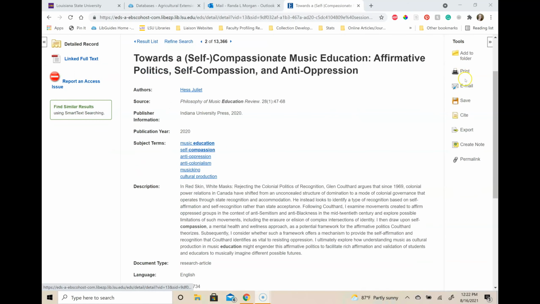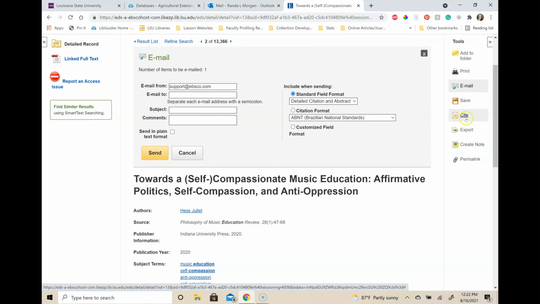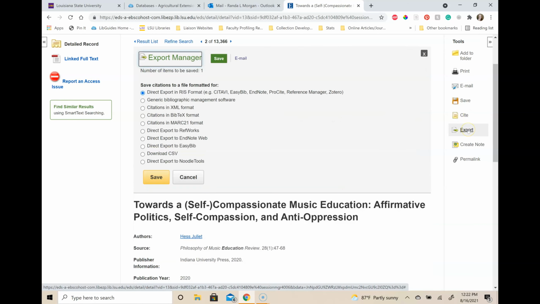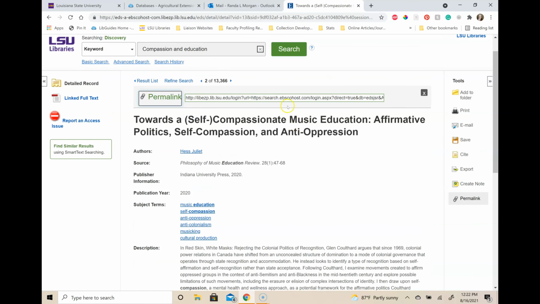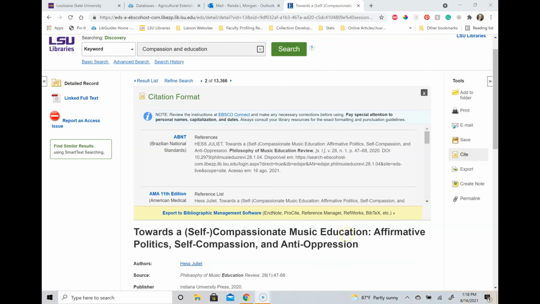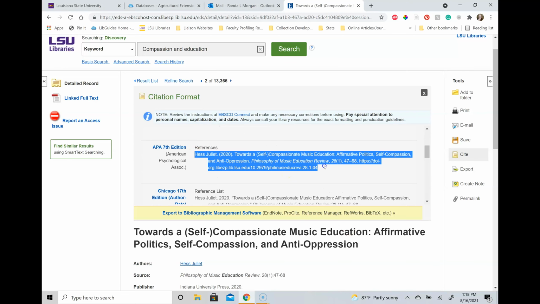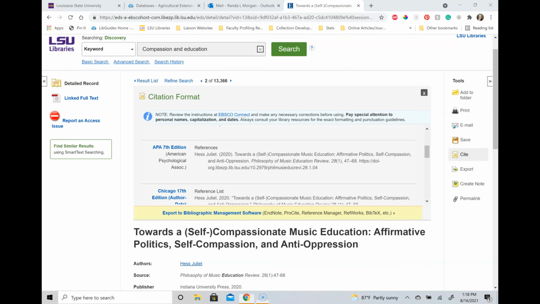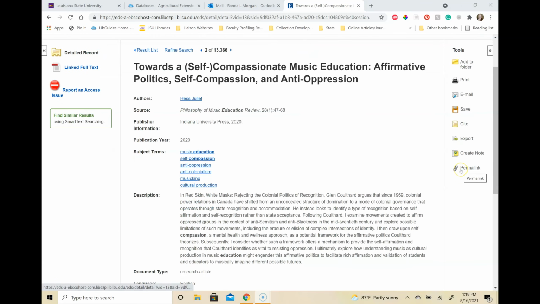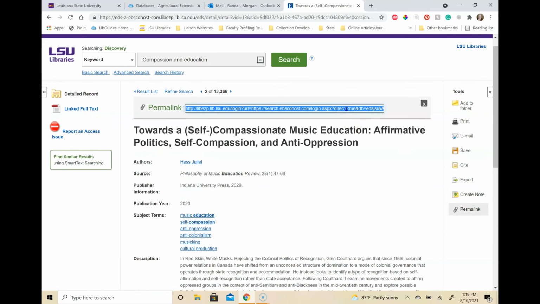On the right-hand side of the page, I can print, send this article to your email, cite, export to a citation manager like Zotero or EndNote, or save the permalink. The citation feature is great if citations make you nervous. This is computer generated, so you will need to double check it, but can be a great starting place. Now, if you need to send this article to yourself, your teacher, or a friend, make sure you save the permalink and not the link at the top of the page. The link at the very top of the page is session dependent and will close after you close the page.